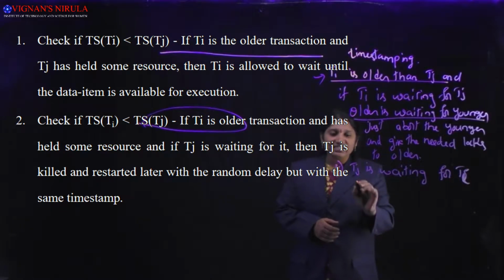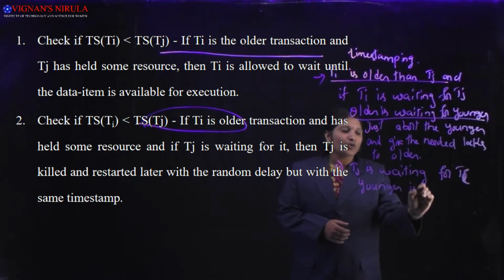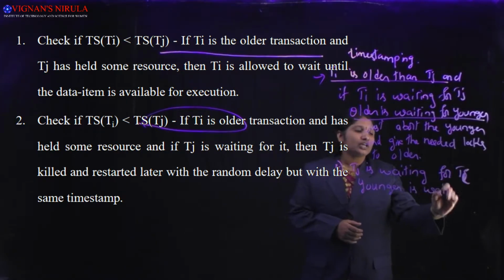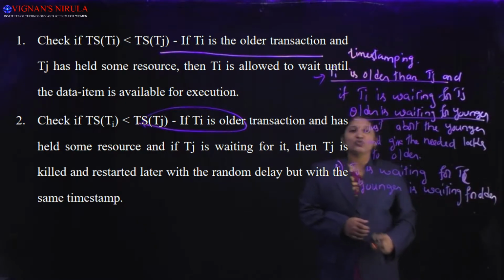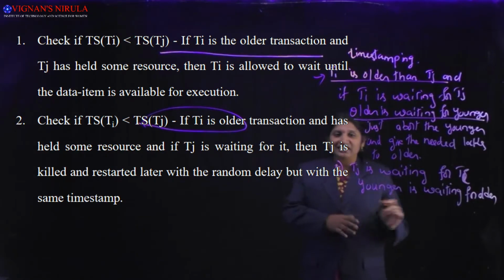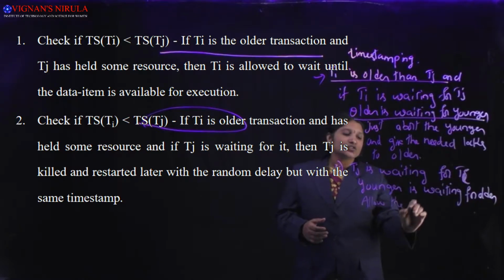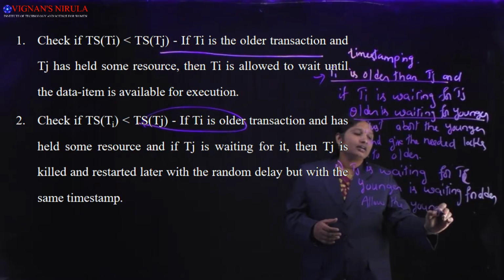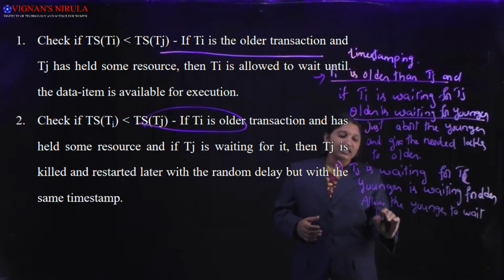What does that mean? If the younger is waiting for the older, whenever the younger is waiting for the older, we will just allow the younger to wait for the older to release the locks.